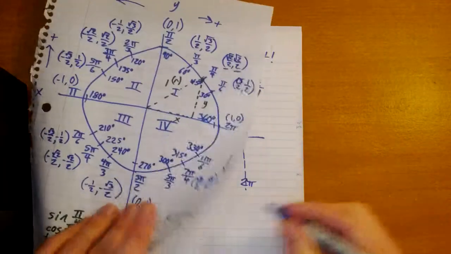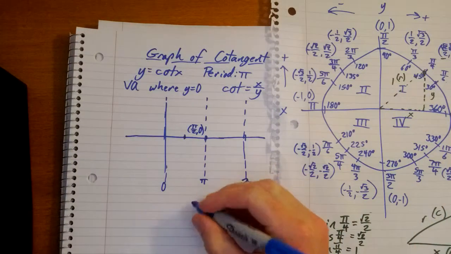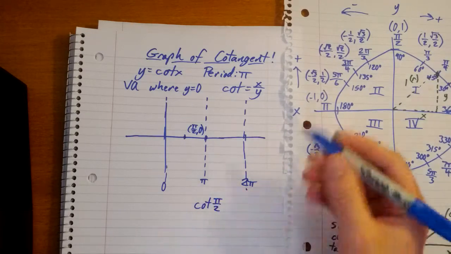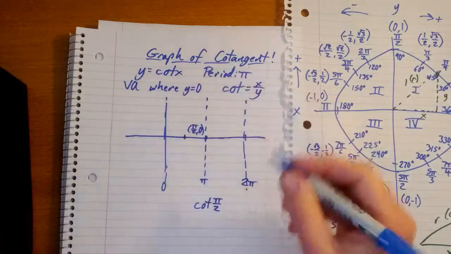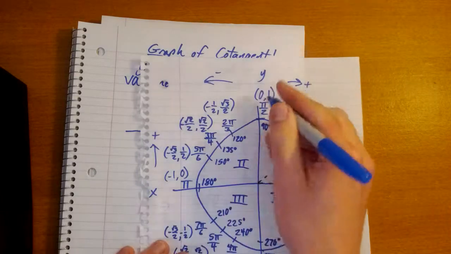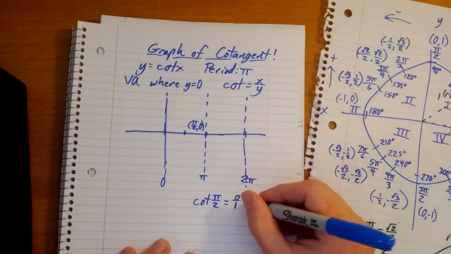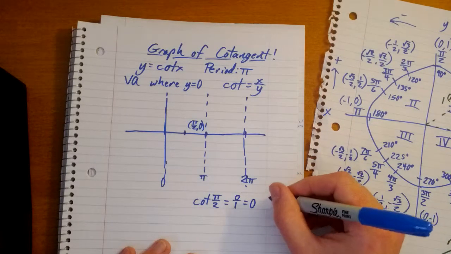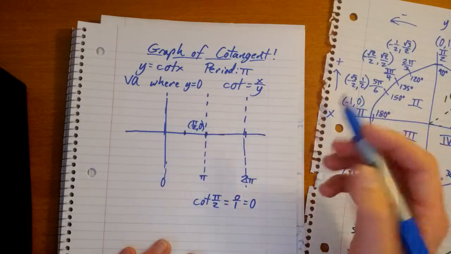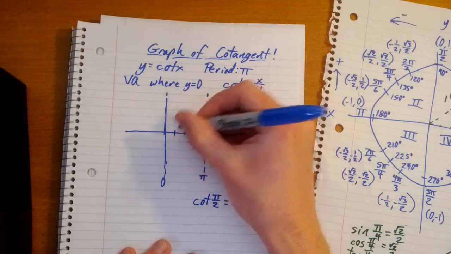Cotangent is x over y. So pi over 2, then cotangent of pi over 2, and we plug that into x, pi over 2 into x, becomes x divided by y. So x is 0, y is 1. So 0 divided by 1. 0 divided by 1 is 0. Therefore, we have the point pi over 2, which is the x we plugged in, and 0. Okay, does that make sense? If not, tough muffins. Haha.